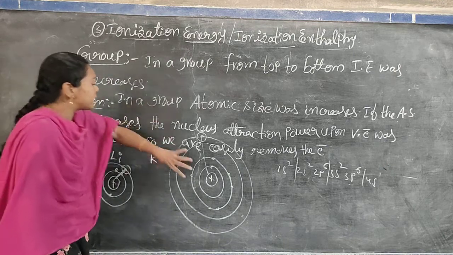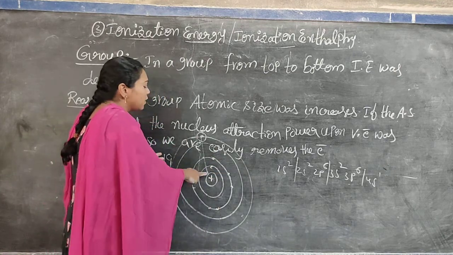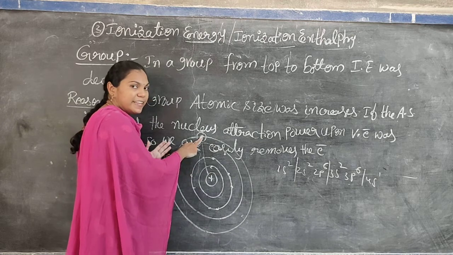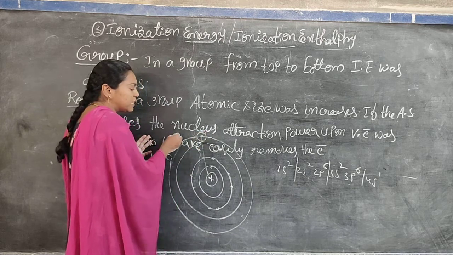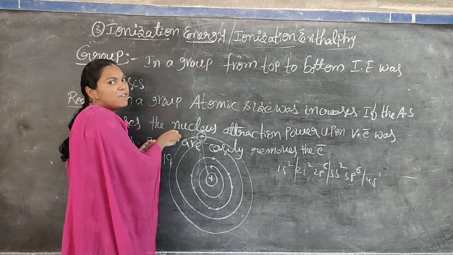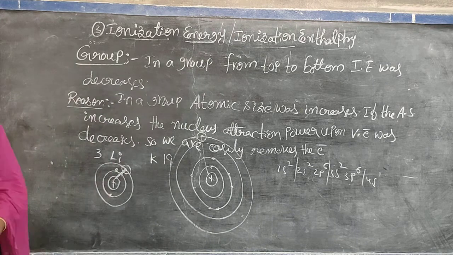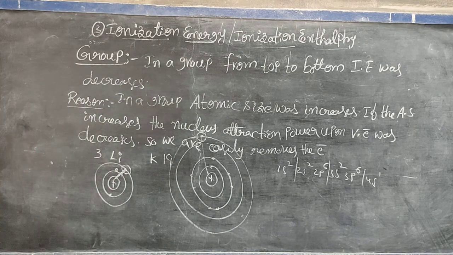That's why when the size of the atom increases, the nucleus attraction decreases, and we can easily remove this electron using very little energy, that is, very low IE. So this is why IE values decrease in a group from top to bottom.